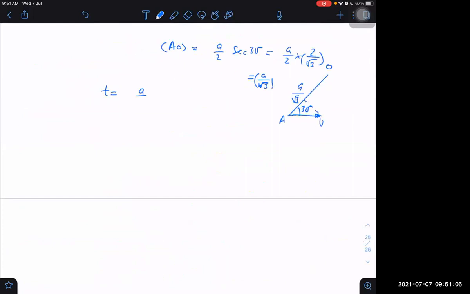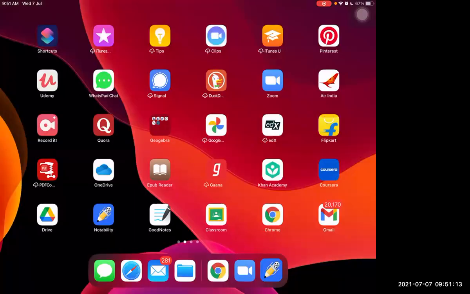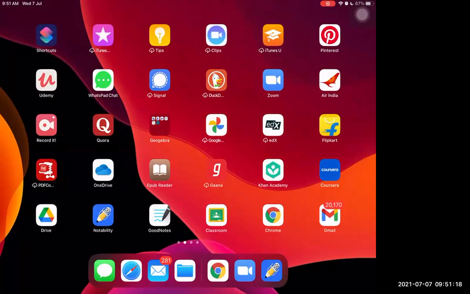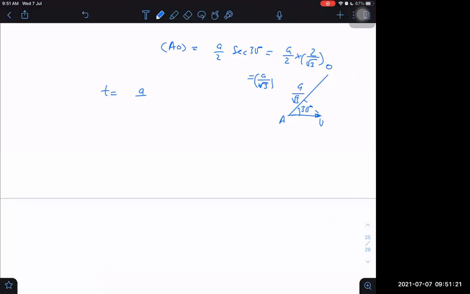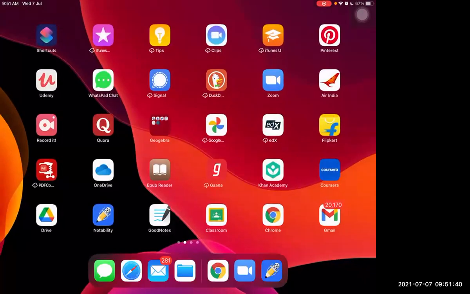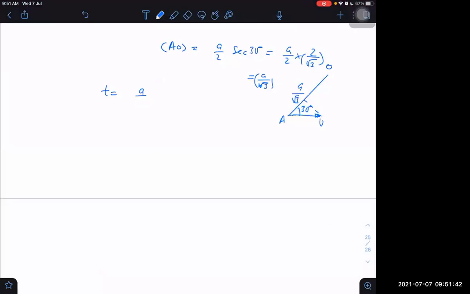What is the relative speed of approach of A? V root 3 by 2.